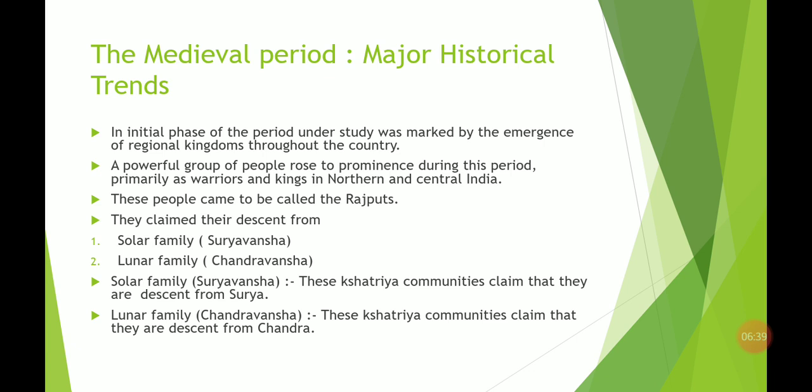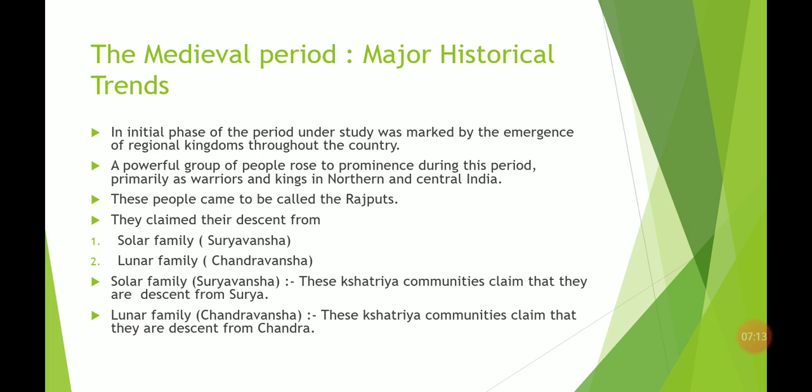So the Rajputs are also divided into two categories. The first one is the solar family, that is Suryavanshi, and the lunar family, that is Chandravanshi. The solar family are the Kshatriya communities that claim that they are descended from Surya, the sun. And the lunar family, the Chandravansh, are Kshatriya communities that claim that they are the descendants of Chandra, or the moon.